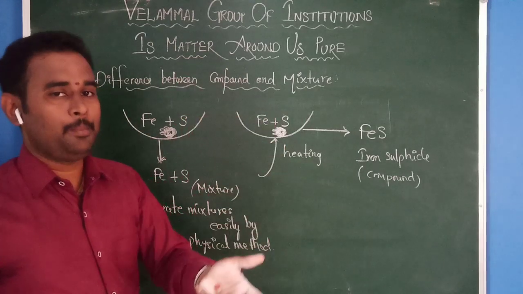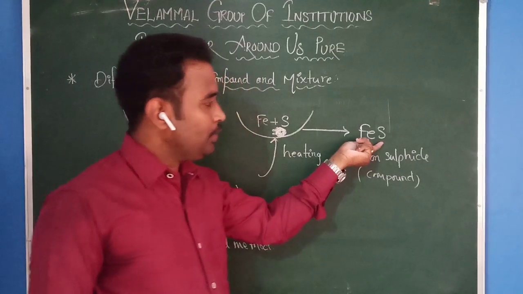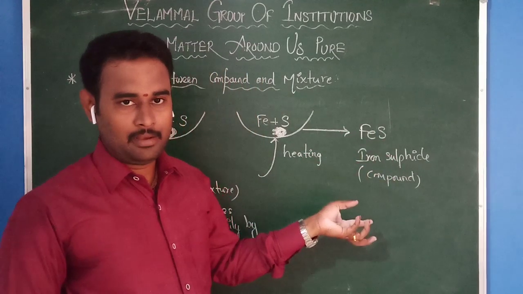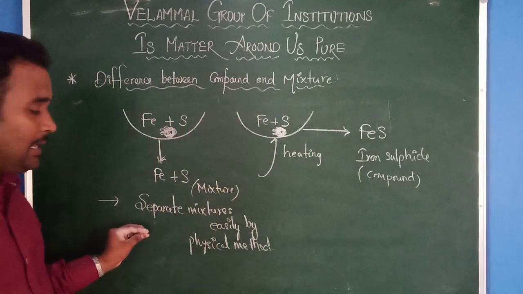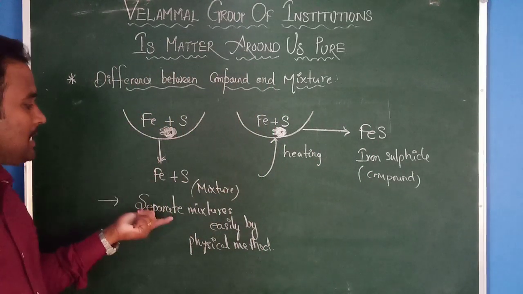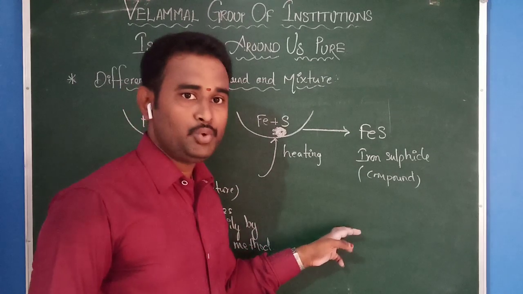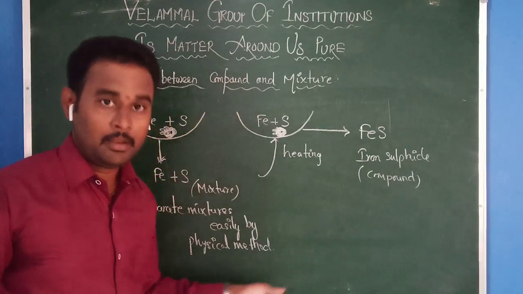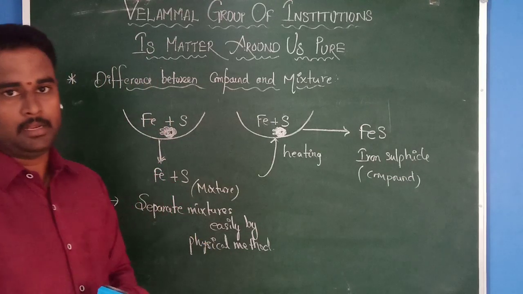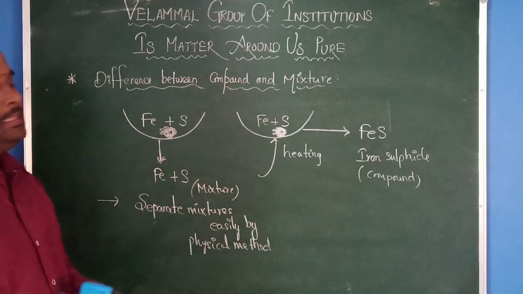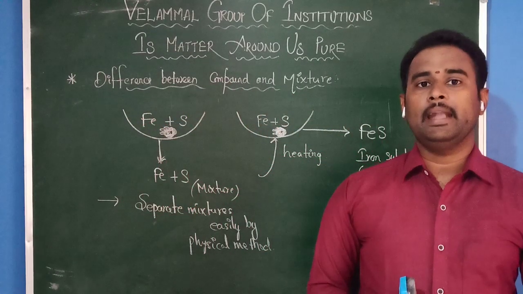By using some chemical process only can we get iron and sulfur from iron sulfide. That is not as easy as how you separate a mixture. Therefore, mixtures are easily separated by any physical method, but it is not that easy to separate a compound by a physical method. By using some chemical process only can we separate it. This is the main important difference between a mixture and a compound.